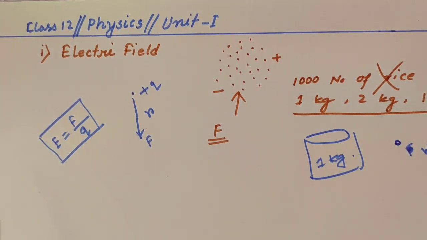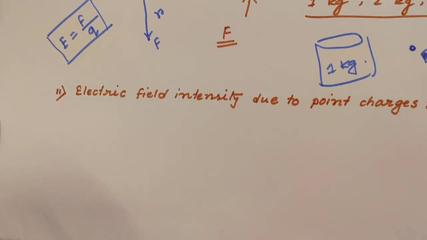Now the next topic I will discuss is the electric field intensity due to point charges. What is the mathematical expression for that? As you already know Coulomb's law, that is the force due to electric charges, you already know the mathematical formulation.